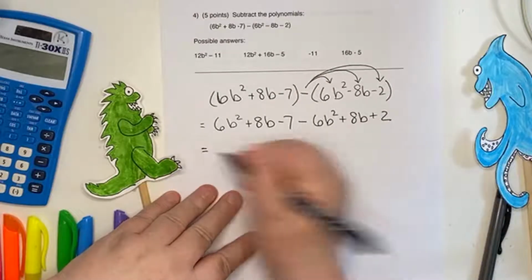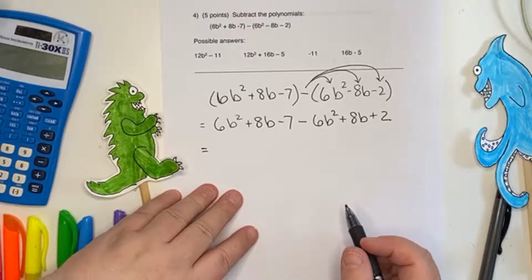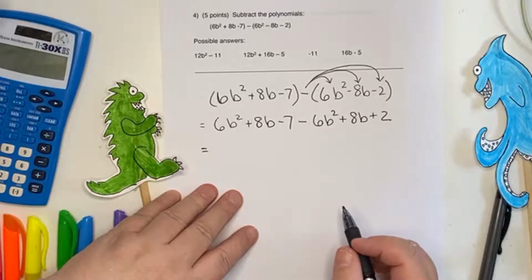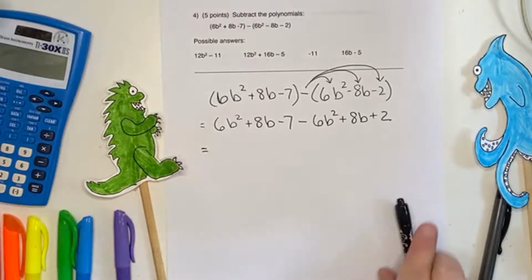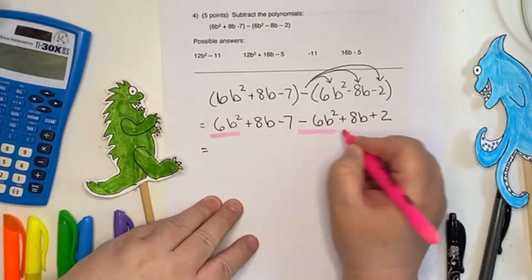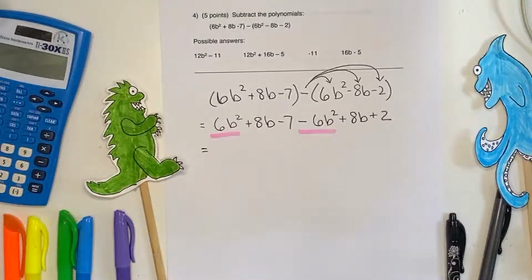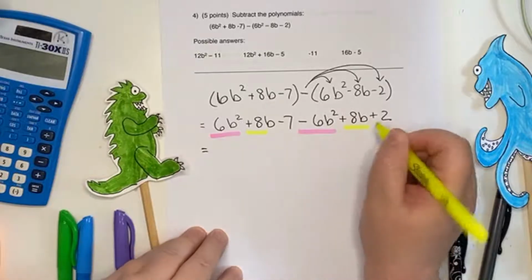Okay. And then I'm noticing something interesting happens here. I've got 6b squared minus 6b squared. They cancel out. Okay, so I got no b squareds. I've got an 8b and an 8b.